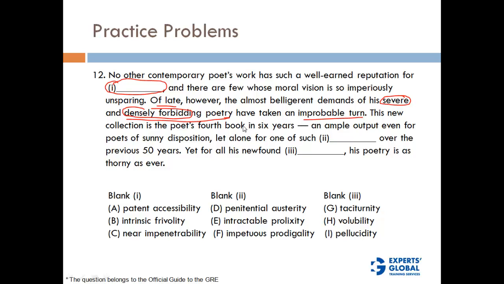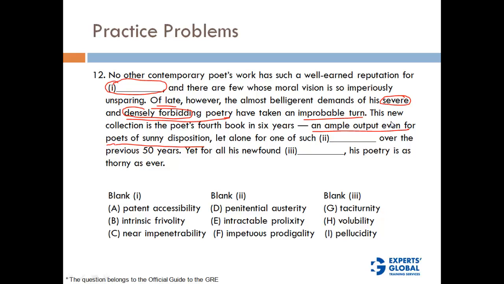His severe and densely forbidding poetry has taken an improbable turn. This new collection is the poet's 4th book in 6 years. Okay, so he's written 4 books in 6 years. An ample output even for poets of sunny disposition. So sunny disposition means poets who write often.